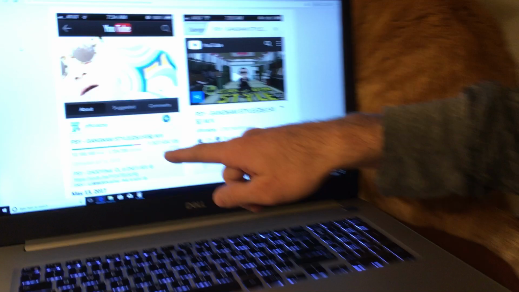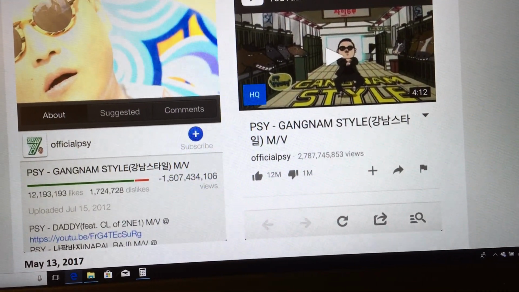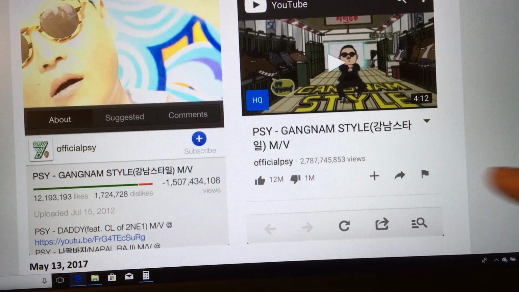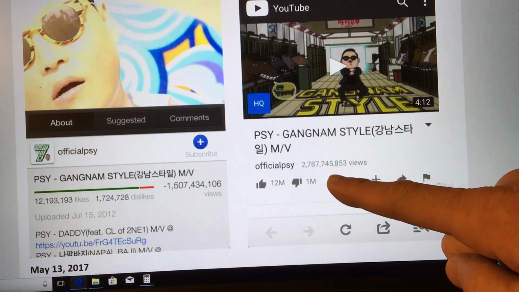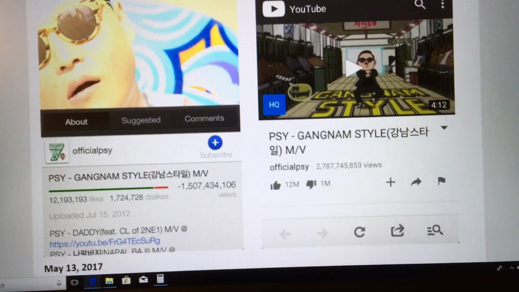So let's zoom in here. The one on the left here is in the YouTube app showing negative 1.5 billion views. And then the one on the right is in the Google app, shows 2.7 billion views. So the Google one is the correct number and the YouTube one is the wrong number.